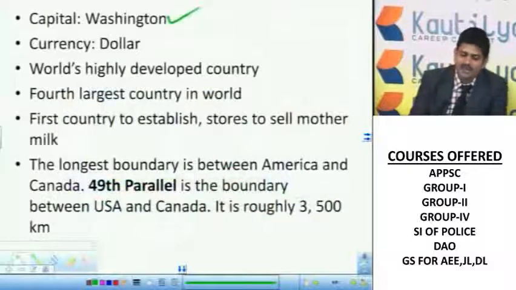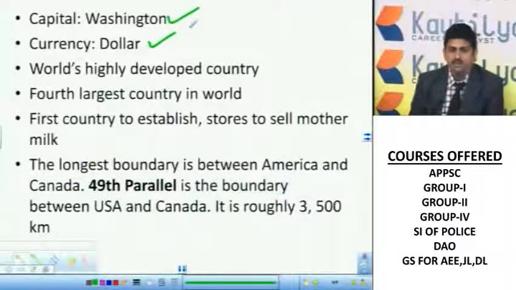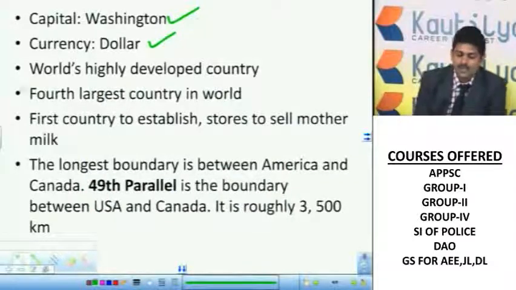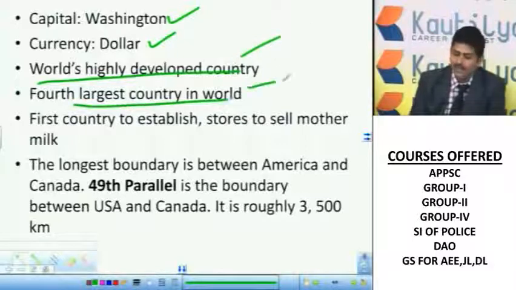The capital is Washington. Its currency is the dollar. It is probably a highly rated currency in the world. Next, the world's highly developed country, the 4th largest country in the world area-wise.